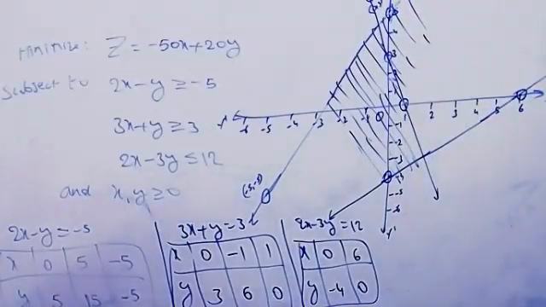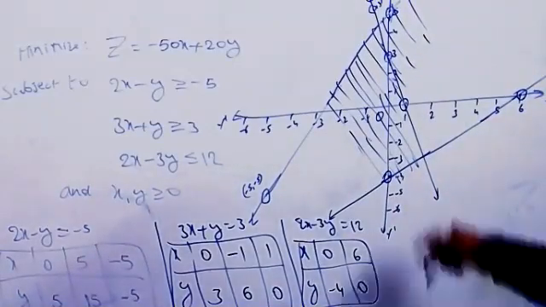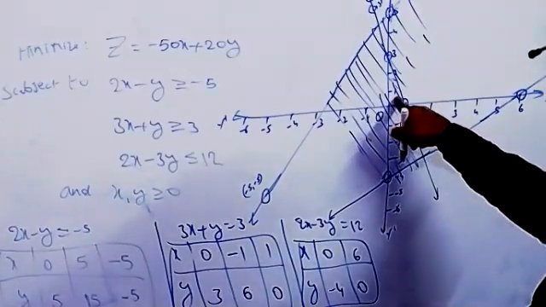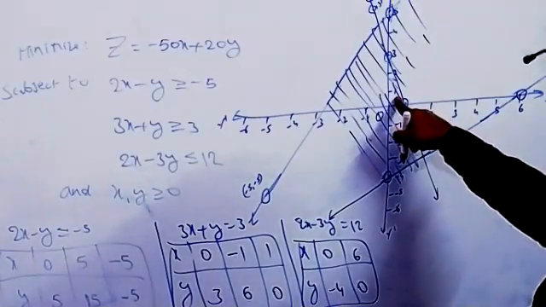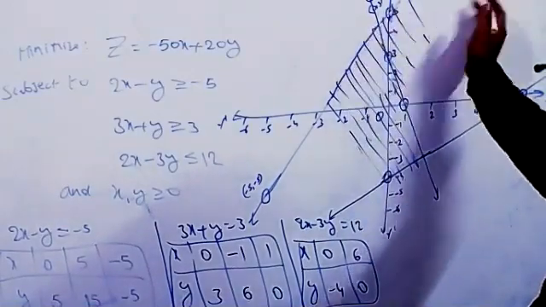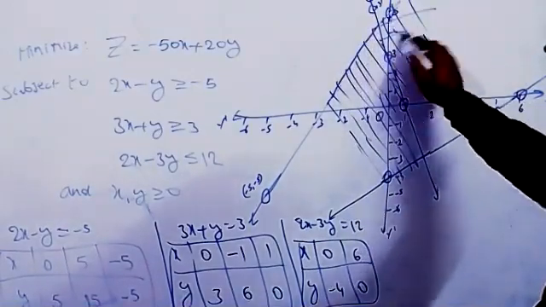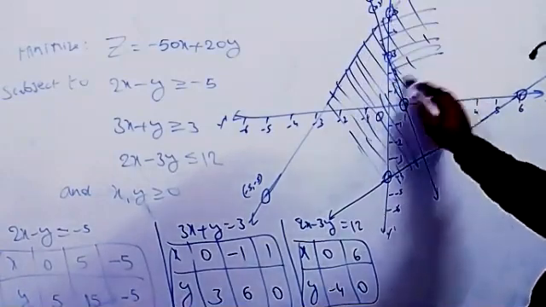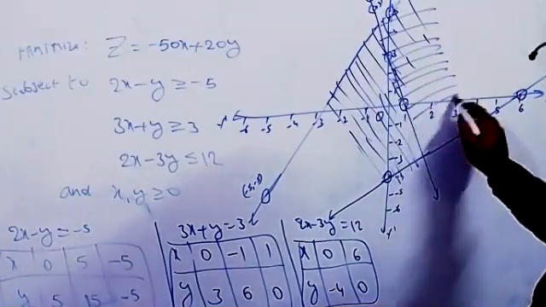Next one. What is the second line here? This is the second line. Here also, greater than means we take this side only. This is the side we are getting.